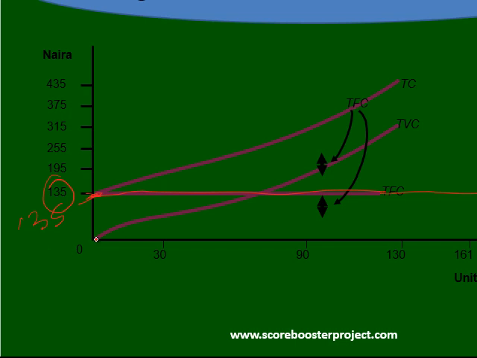Then, however, variable cost, if you look at it here, starts from the origin, from 0. This is total variable cost. And we say total variable cost changes as output level changes. At 0, we produce nothing.